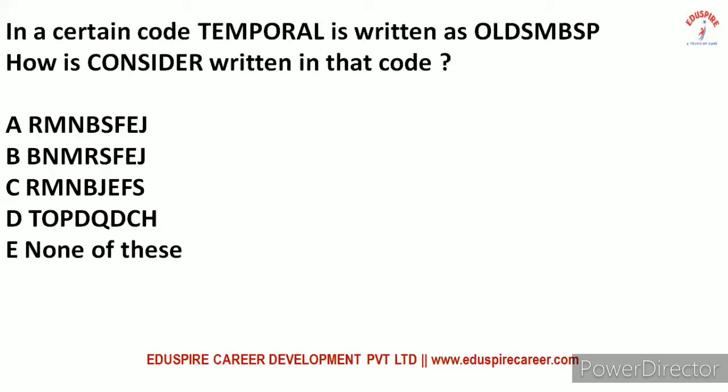In a similar manner, if we consider the word "consider", it will be like this. If we consider "cons", it will be replaced by BNMR, and in the reverse order, that is RMNB. And "ider" will be replaced by SFEJ, because it is actually JEFS in the similar manner. So the correct answer will be RMNBSFEJ, that is option A. Hope you have understood this.